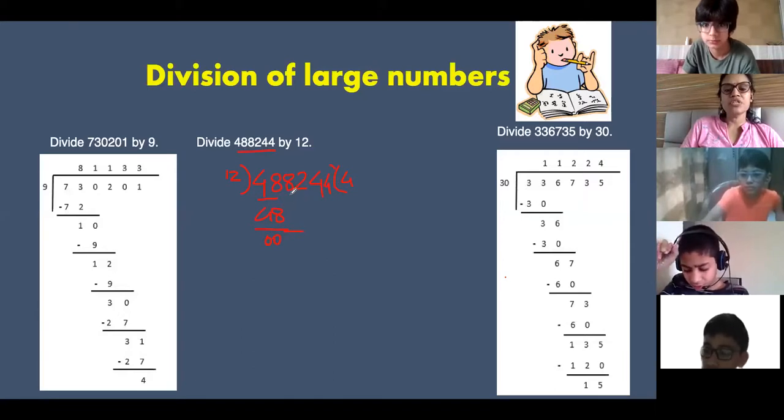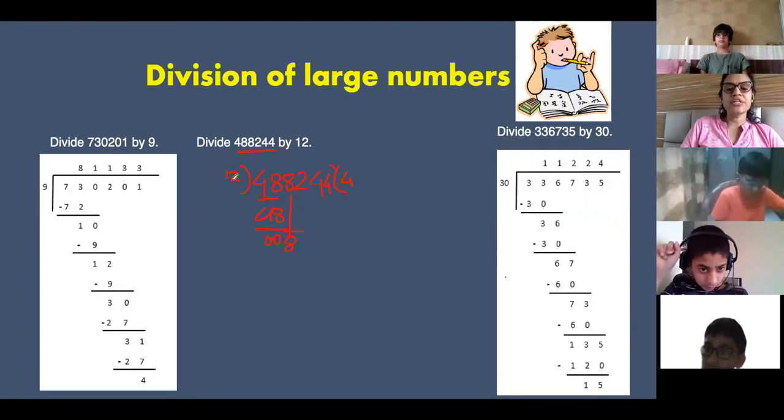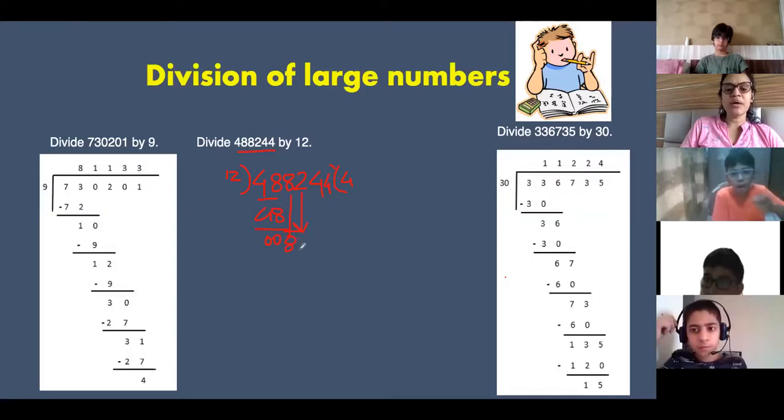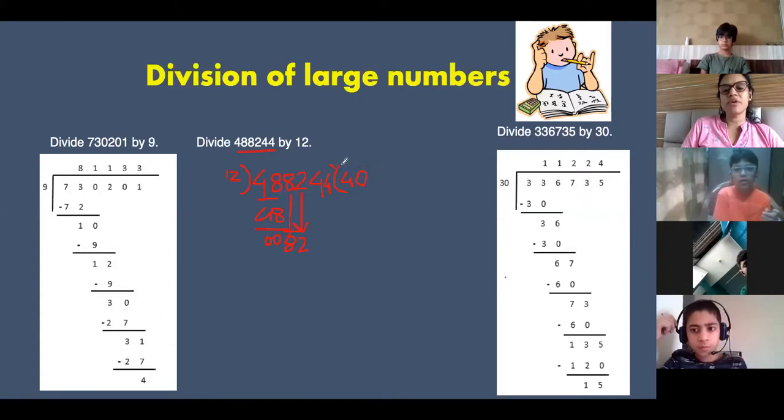Okay, I'm doing it here. See, 8 comes down. So 8 will be here. 8 you cannot divide because it is smaller than 12. So I have to bring another digit, 2. 2 digits. I am not writing the quotient, ma'am. I'm writing it over here. See, I'm writing it over here.